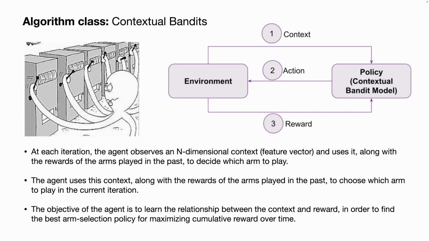The contextual bandit is a special variant of the multi-arm bandit. In this case, the agent takes an action to determine which bandit machine to play, but in the meanwhile, it also receives an n-dimensional context as a feature vector, and uses it along with the rewards of the arms played in the past, the historical information, to decide which arm to play. This is quite important because the objective of the agent is to learn not only how to maximize the reward, but also the relationship between the available information given to you, which is the context, and the possibility of the reward, in order to find the best arm selection policy to maximize the cumulative reward over time.